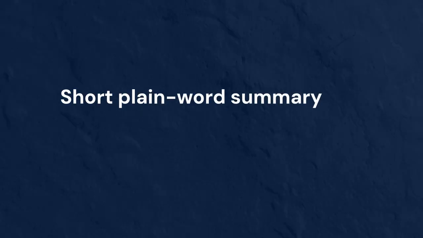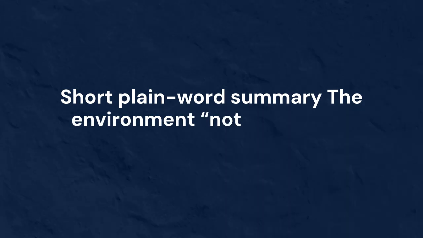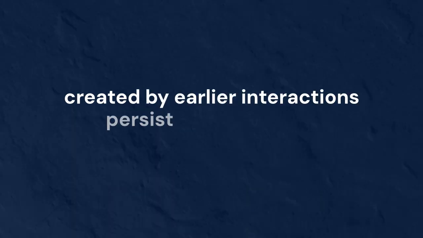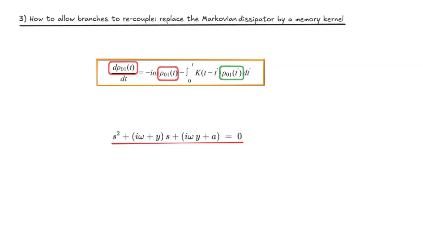Short plain word summary. The environment not forgetting means that correlations created by earlier interactions persist for some time. So past values of the system's coherence rho 0,1 of t prime continue to influence the present rate of change of rho 0,1 of t.